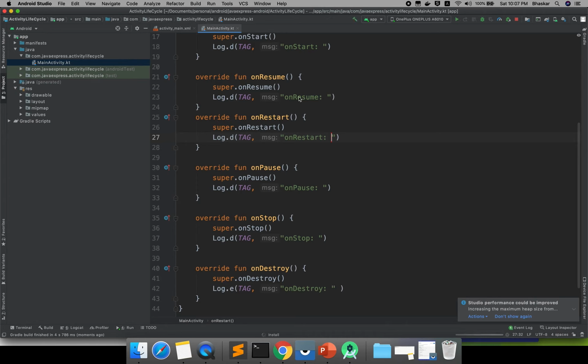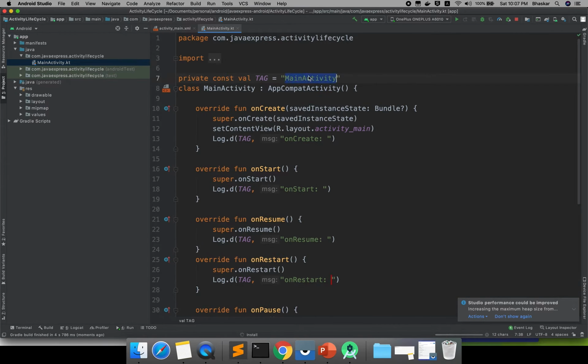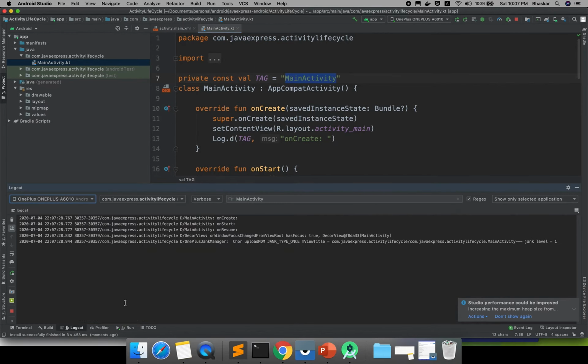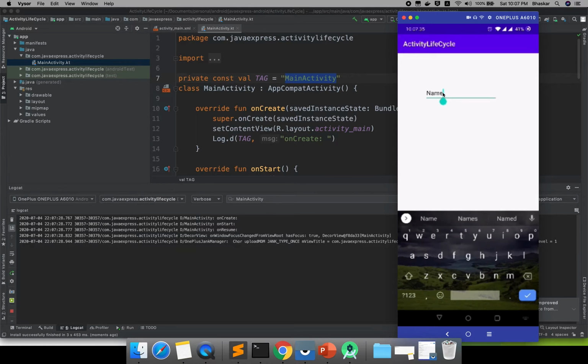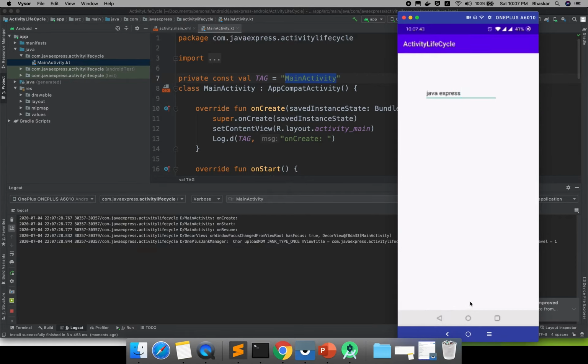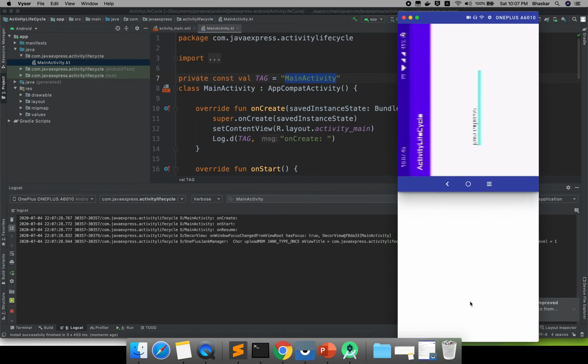Let me open my logger statements also. Logcat, and the default is already there. Okay, now what I will do, I've entered Java Express. Now, screen orientation.